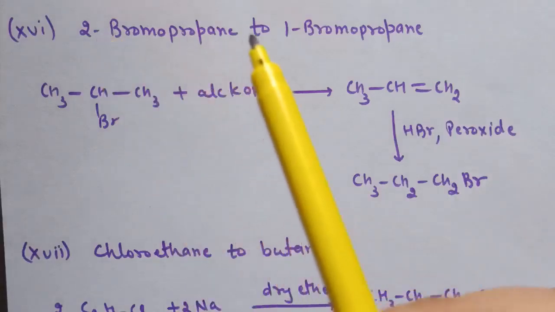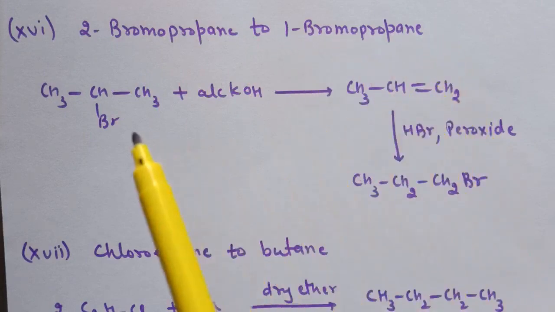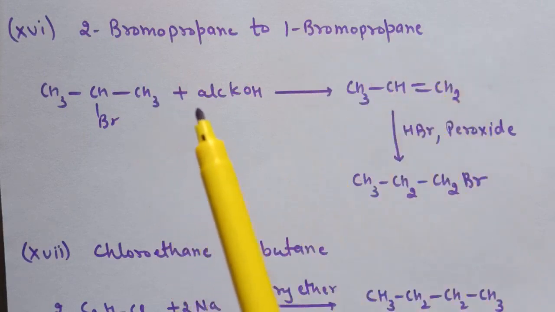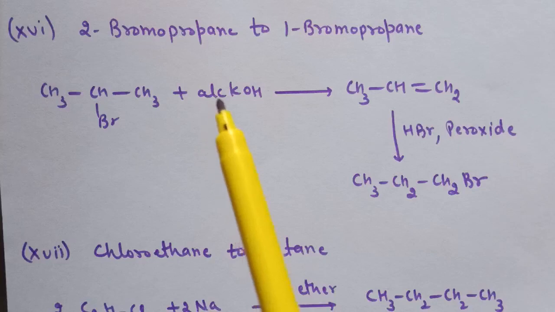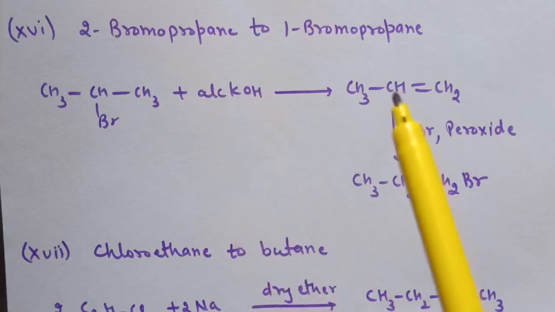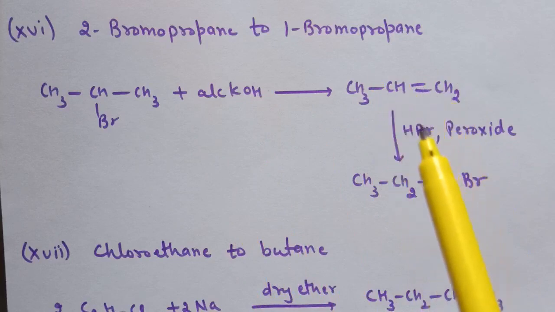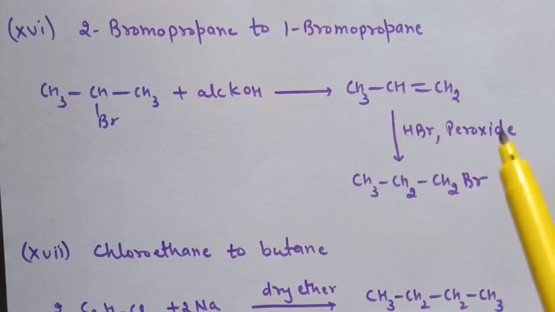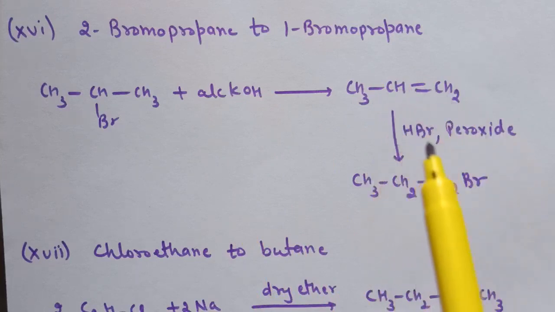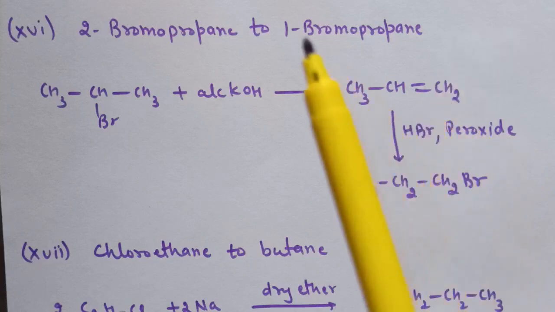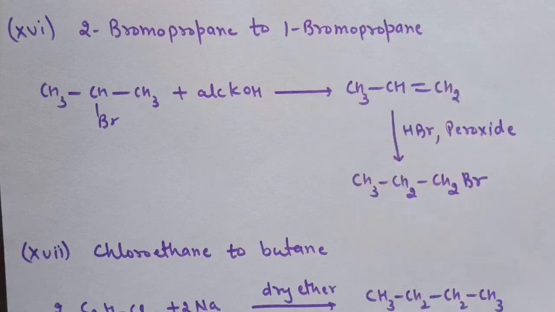Next is 2-bromopropane to 1-bromopropane. So first step is the elimination and it can be done in presence of alcoholic KOH. Alkene will form. Second step is treatment of this alkene with HBr in presence of peroxide. So here anti-Markovnikov's rule is applied and 1-bromopropane is formed.